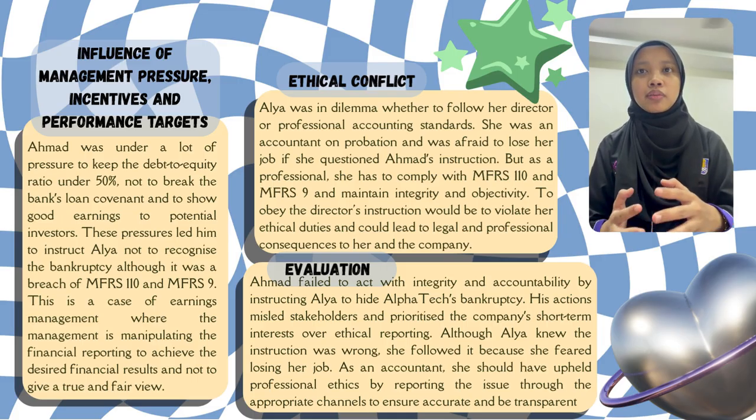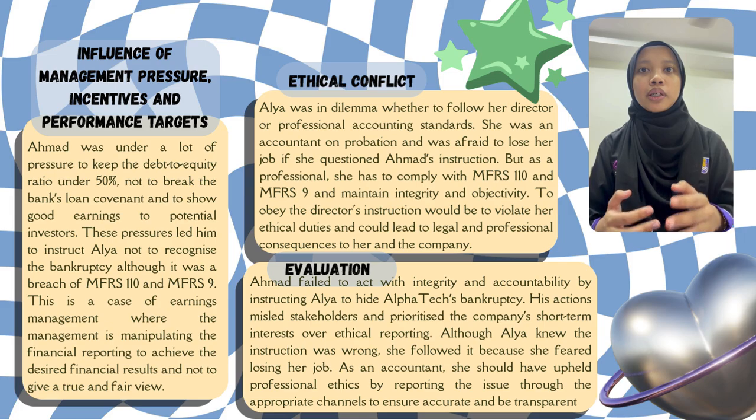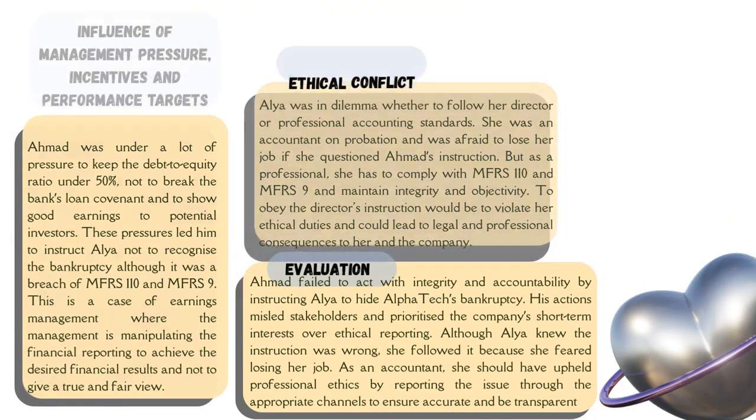For the evaluation of adab, Ahmad failed to act with integrity and accountability by instructing Alia to hide Alpha Tech's bankruptcy. His action misled stakeholders and prioritized the company's short-term interests over ethical reporting. Although Alia knew the instruction was wrong, she followed it because she feared losing her job as an accountant. She should have upheld professional ethics by reporting the issue through the appropriate channel to ensure accuracy and transparency.